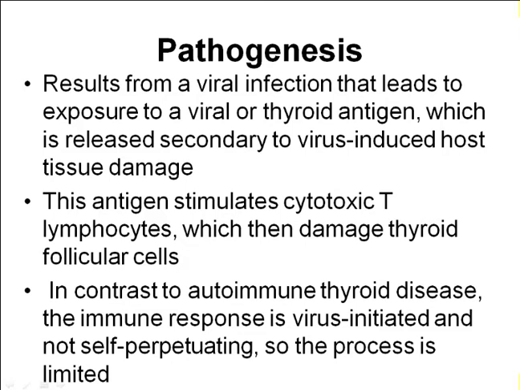This antigen stimulates cytotoxic T lymphocytes, and this will start damaging the thyroid follicular cells. In contrast to autoimmune thyroid disease, the immune response in this granulomatous thyroiditis, or subacute thyroiditis, is virus initiated and is not self-perpetuating.